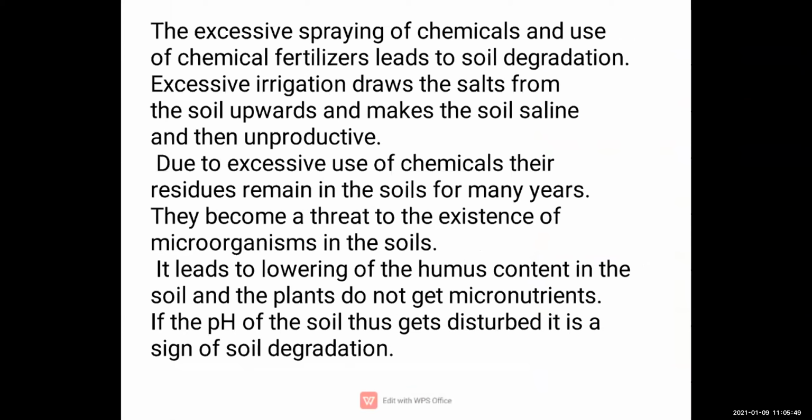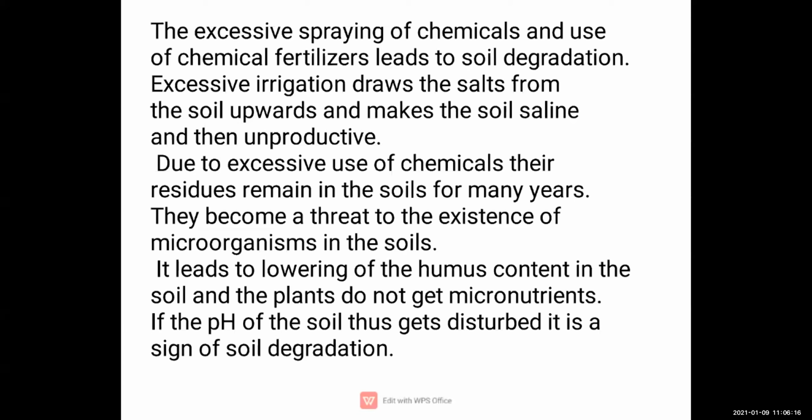But using them in excess is again going to destroy the soil. Excessive use of anything is always going to trouble us. It's a very simple thing. So the excessive spraying of chemicals and use of chemical fertilizers lead to soil degradation. Clear? So these are the reasons behind the degradation of soil.